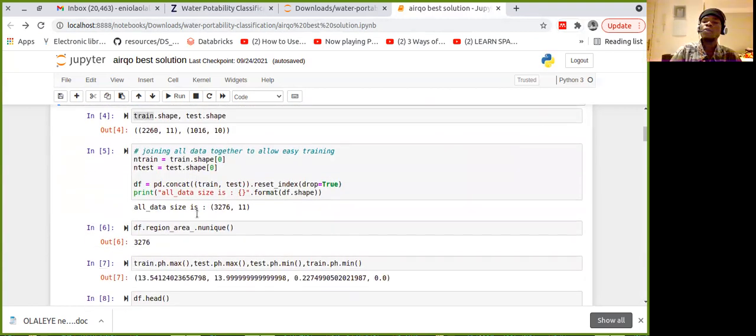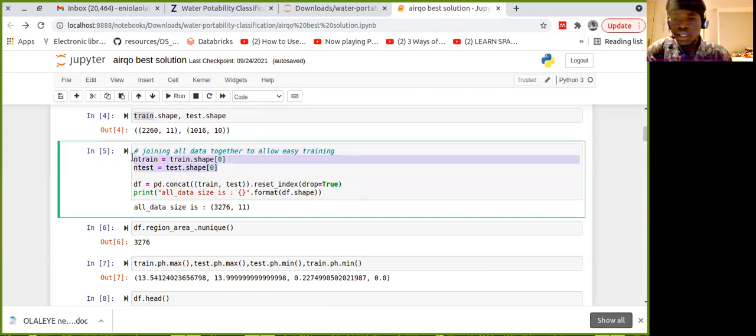The thing I love to do with competitions is join the whole data set together, because that helps me speed up the code writing. If I build a feature for train, I have to do it for test, and I don't want to build a feature for test and then have to write it for train again. So I join everything together, so anything I do for train, I automatically do for test. This is the way I do it: pd.concat just joins train and test together, and this is to be able to separate them later at the end.